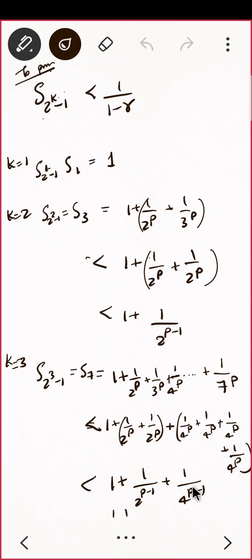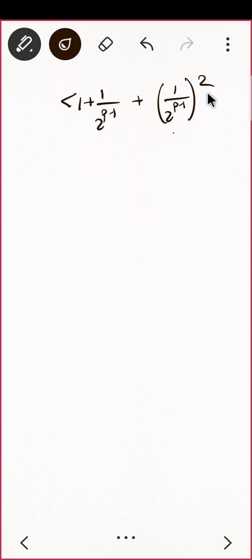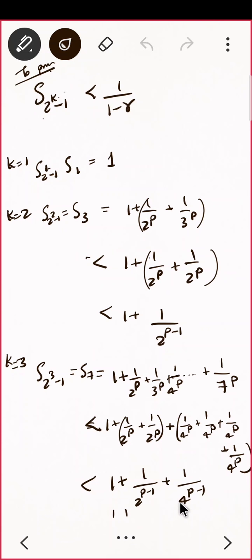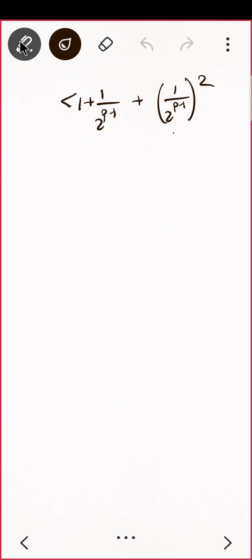Yes. This third term, can I write like this? 1 upon 2 raised to p minus 1 the whole square. Yes, because 4 matlab kya, 2 square na? Yeah, so do you observe some pattern here? This was 2 raised to 1 minus 1, I am getting one term. This was 2 raised to 2 minus 1, I am getting two terms. This was 2 raised to 3 minus 1, I am getting three terms. And that is a geometric series. Do you see that? This is actually 2 raised to 3 minus 1, that is less than.